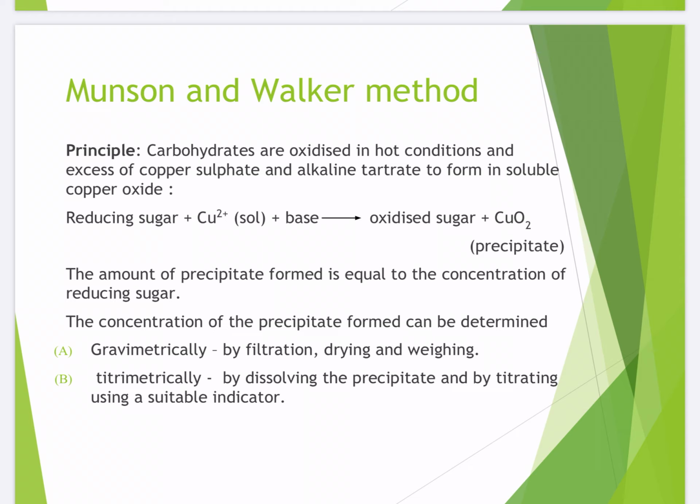This precipitate can be determined gravimetrically by first filtering it, drying and then weighing, or by dissolving the precipitate and then titrating with a suitable indicator. So both can be done.